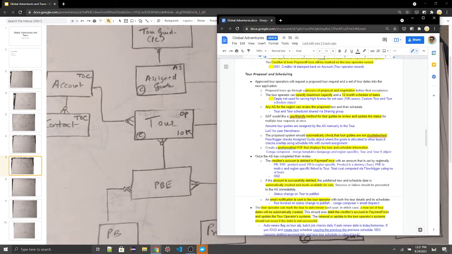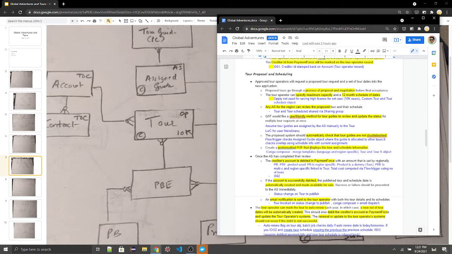So the trigger or flow will check an overlap of dates. If the tour guide is booked on that specific date, he is not allowed to register, or we won't allow the AS to assign him on the same date. So this is the object that will check.